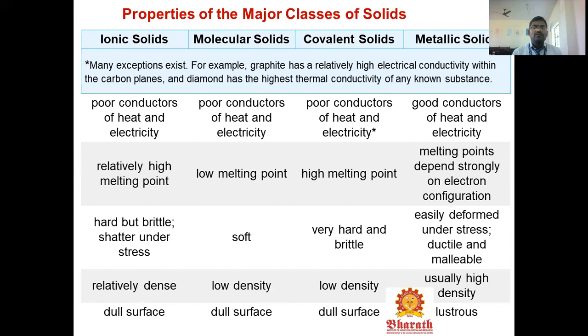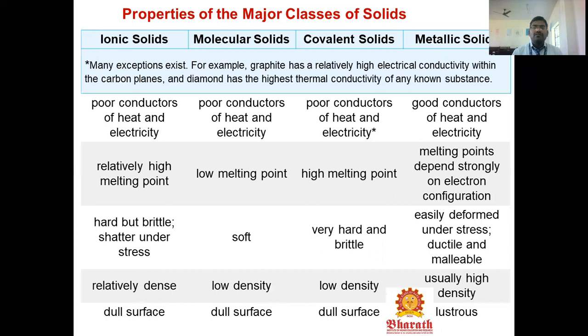The ionic solids are poor conductors of heat and electricity. The molecular solids are also poor conductors of heat and electricity, and so are covalent solids. The metallic solids are good conductors of heat and electricity, because of the metallic bonds. Ionic solids have a relatively high melting point, molecular solids a low melting point, and covalent compounds a high melting point.